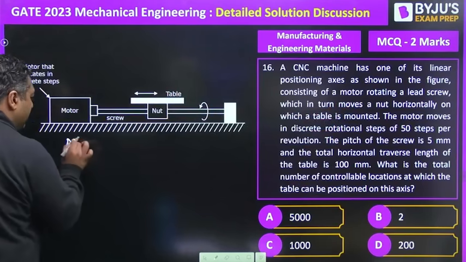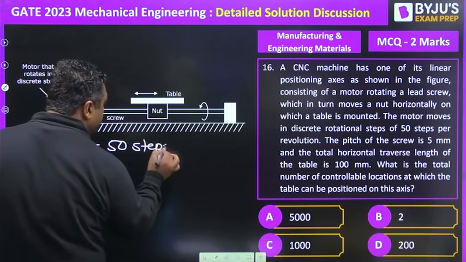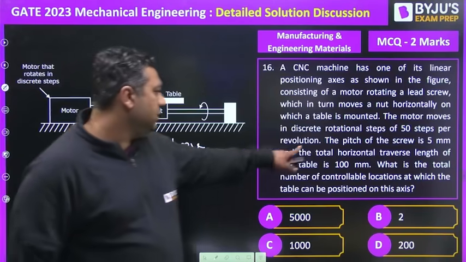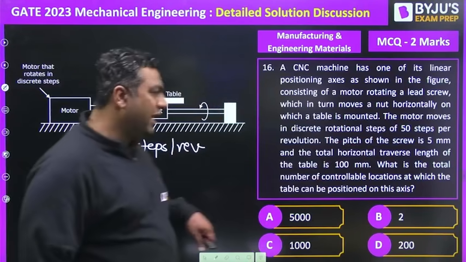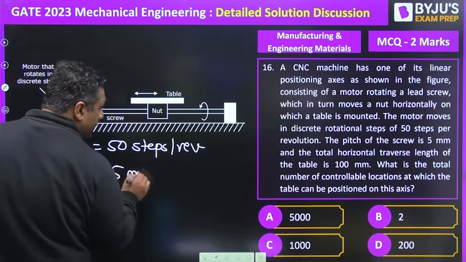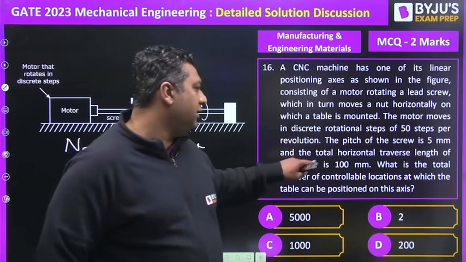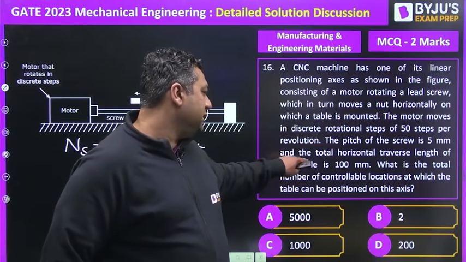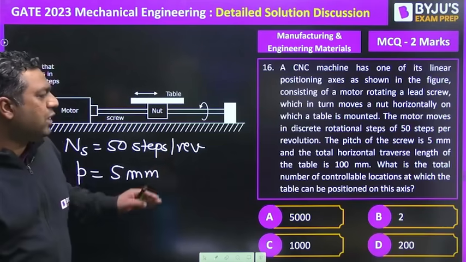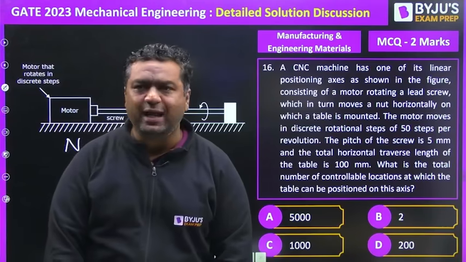So we are given NS as 50 steps per revolution. The pitch of the screw is 5 mm. The total horizontal traverse length of the table is 100 mm. What is the total number of controllable locations at which the table can be positioned in the axis?